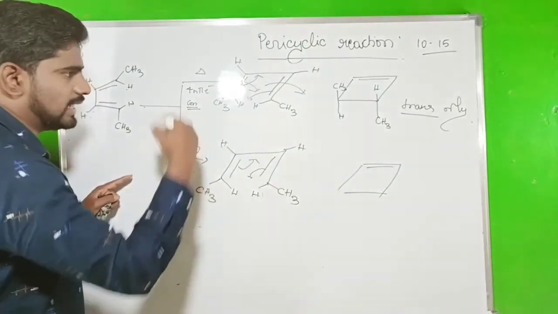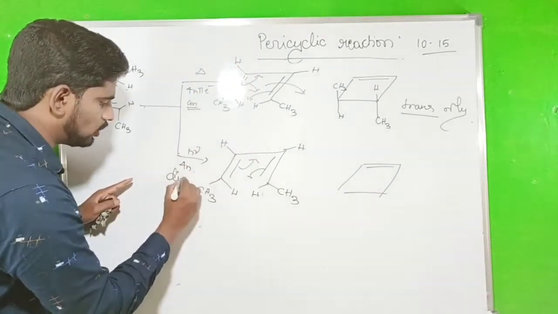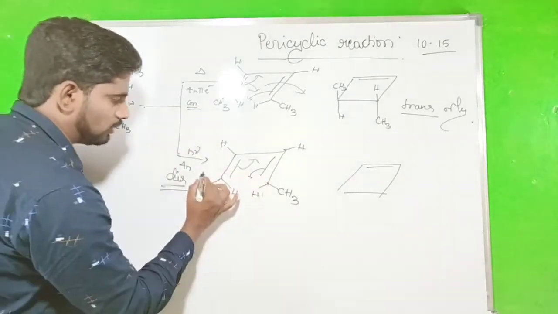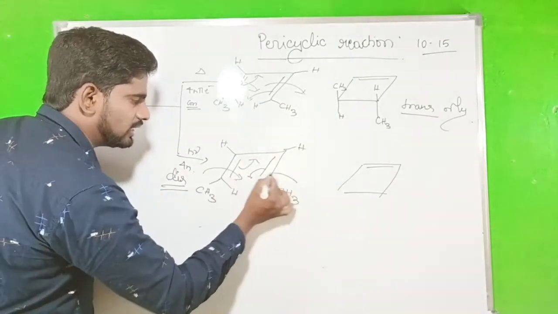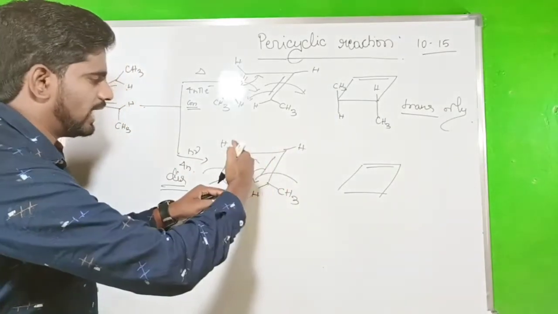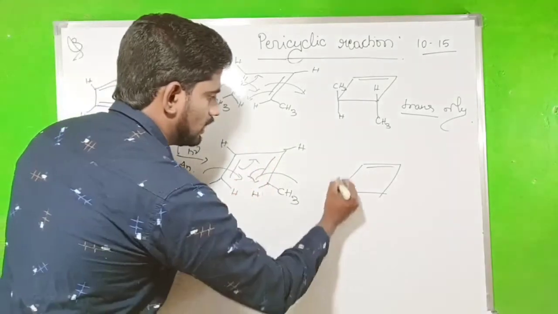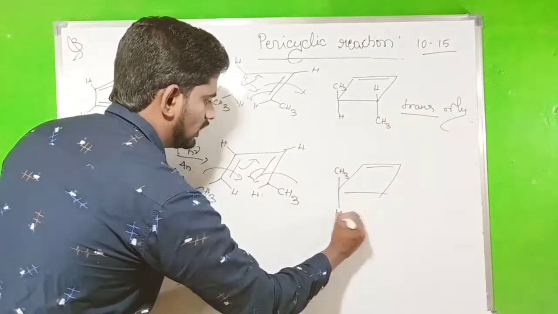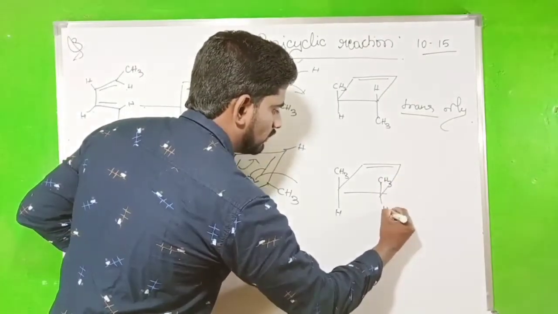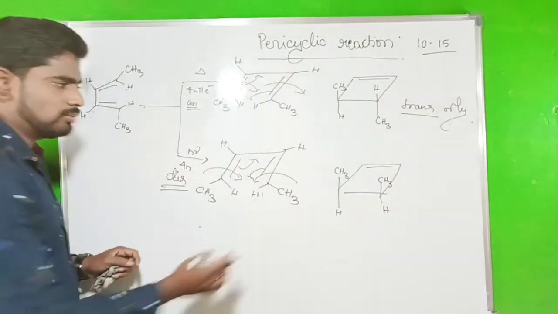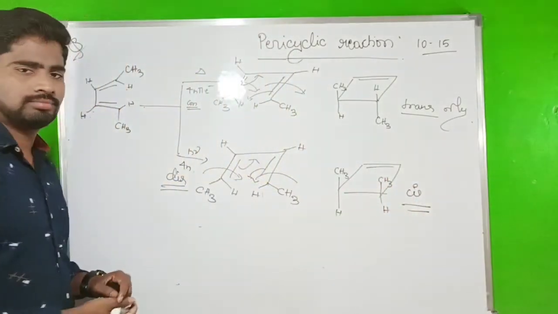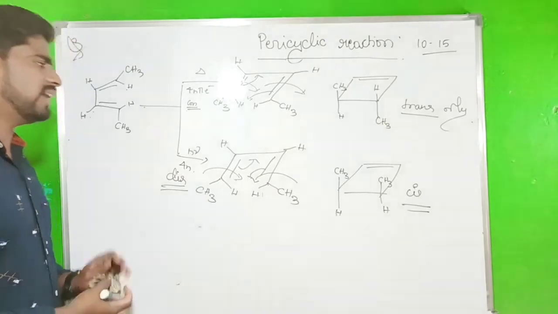The selection rule says it is a disrotation. Disrotation means opposite rotation. One is clockwise rotation and the other is anti-clockwise. One is clockwise, so CH3 goes up and hydrogen down. In this one, CH3 goes up and hydrogen goes down. Now both groups are in the same position, so it is the cis form. That's very, very important.